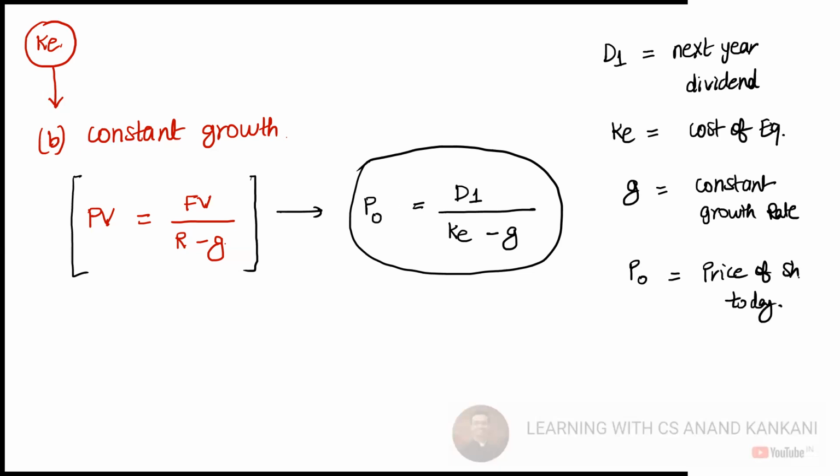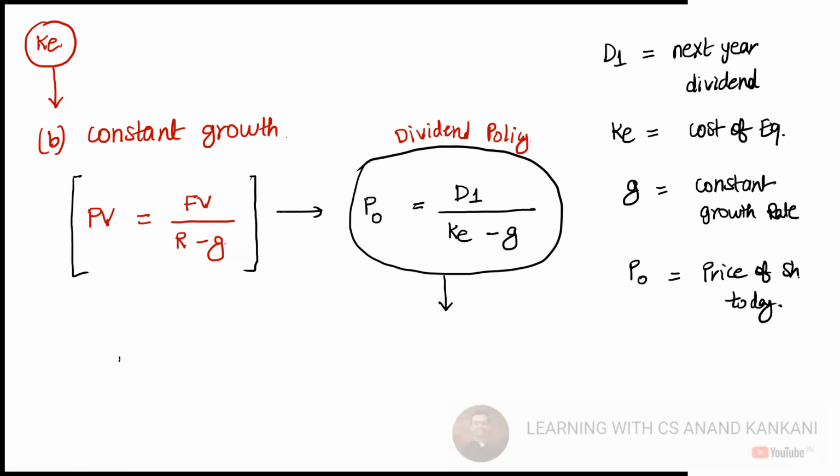So this formula you will use when you study dividend policy. There is an equity share which has got a growth. Find out the present value of the share. What should be the price of the share? And with the same formula, if you have to find out the cost of equity, what will you do?